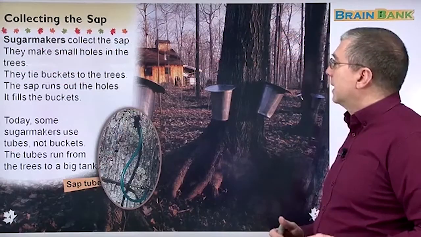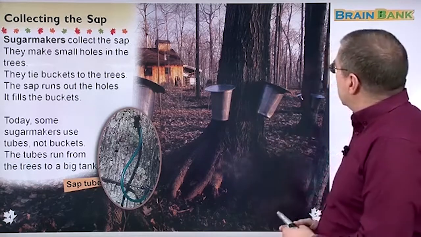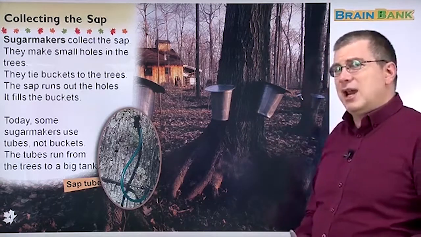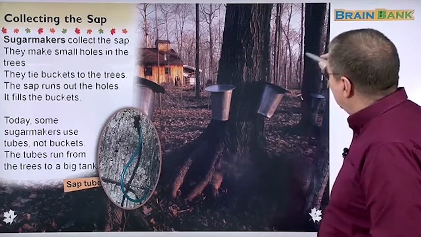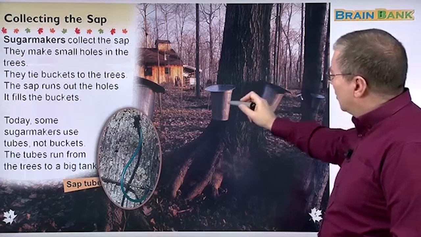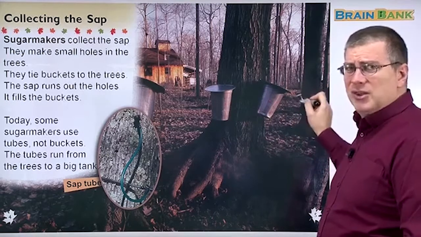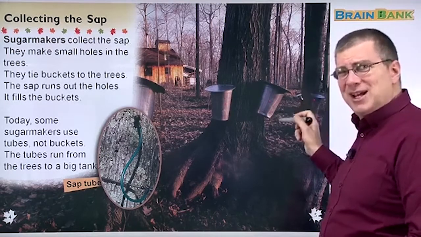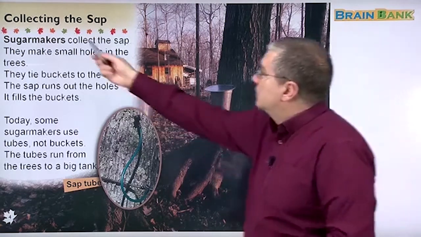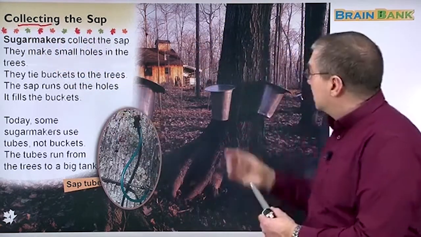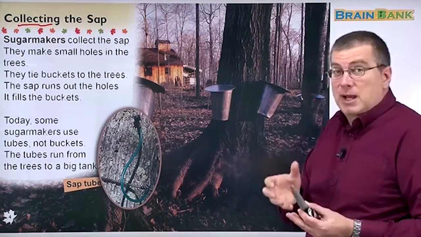Okay. Now, collecting the sap. How do they get the sap from the tree? Look at this picture. Do you see anything strange? We see a building, we see trees, and we see something strange. What are these? These are buckets. There are buckets hanging on the trees. Okay? That's a little strange, right? But these buckets are used to collect the sap. The sap goes into the bucket and the farmer can get the sap out of the bucket. Okay?